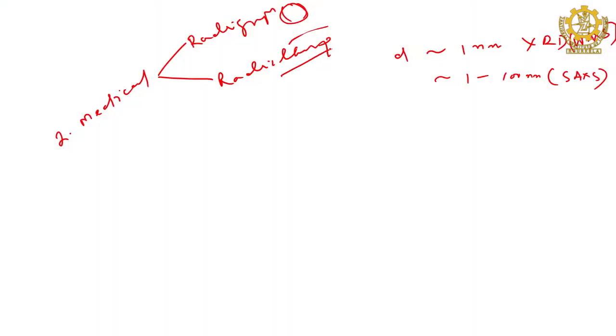Then the second one is the radiotherapy. To kill the cancer or tumor cells, the dose has to be identified by the physicians: what dose can kill the tumor or cancer cell, and at what location it is present. After identifying them, they can use the dose and kill the cells. That is called radiotherapy, because radiation is used for therapy, right.